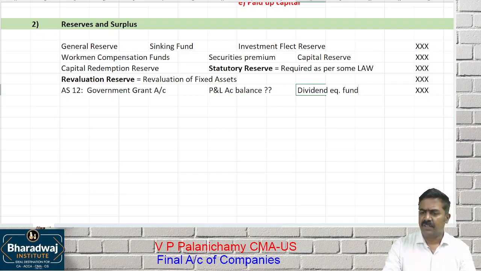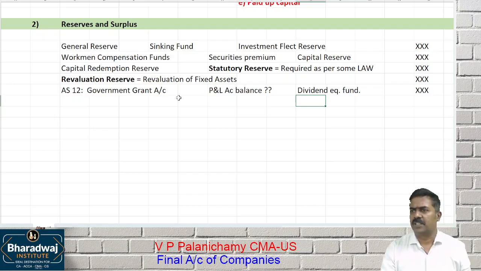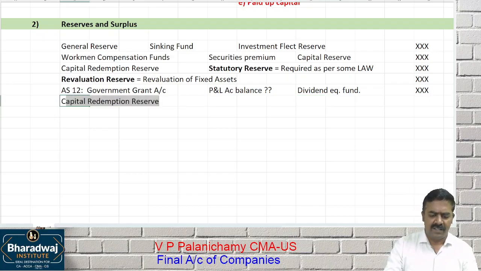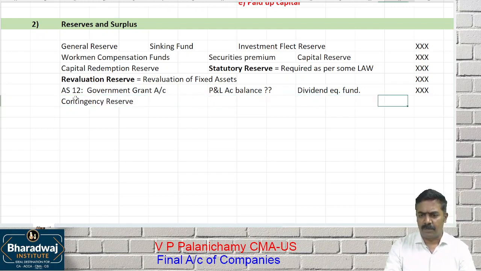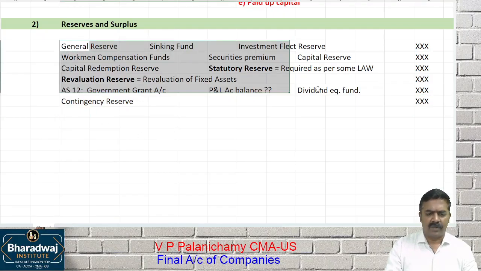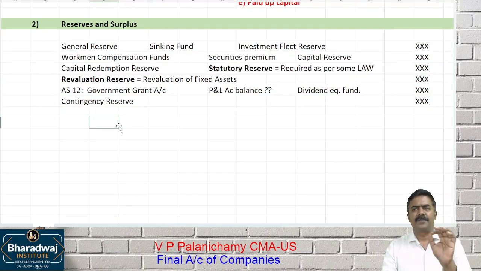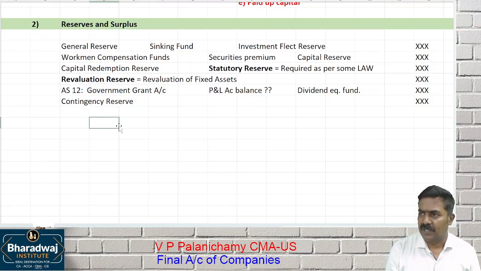It can be any other reserve that is maintained by the company. Some companies maintain a contingency reserve. So all these reserves are part of which one? Reserves and surplus.